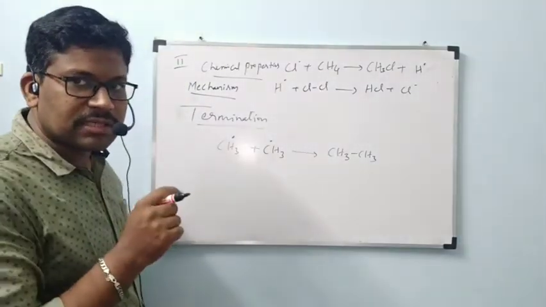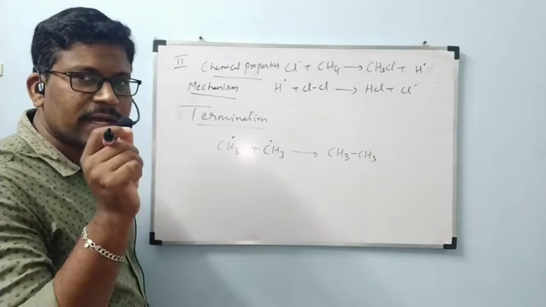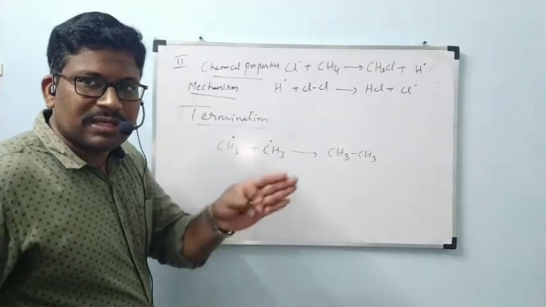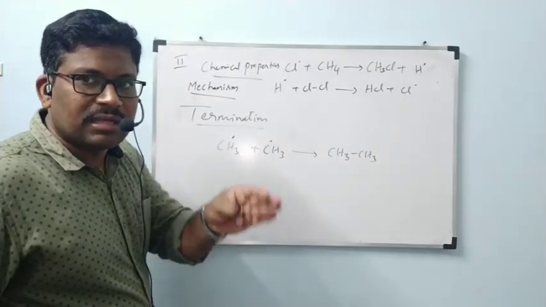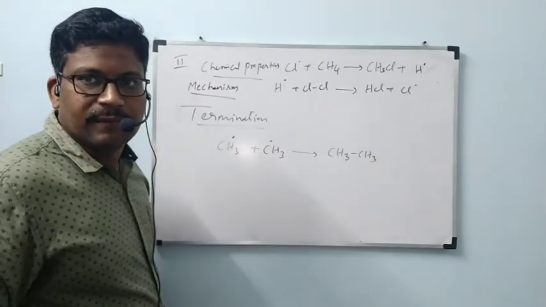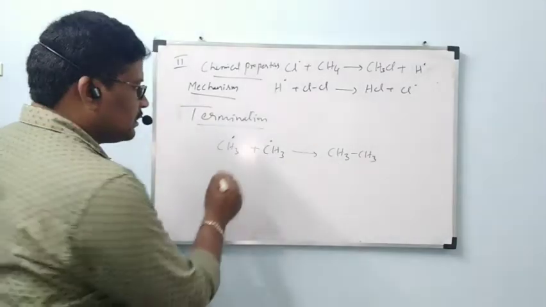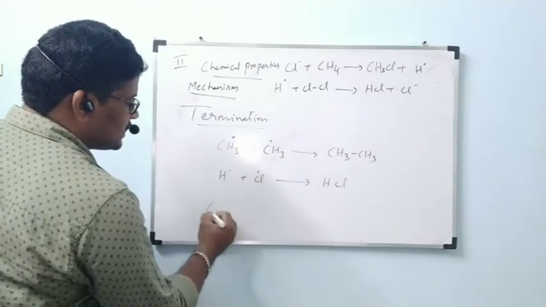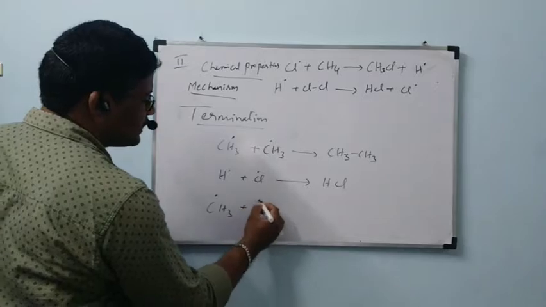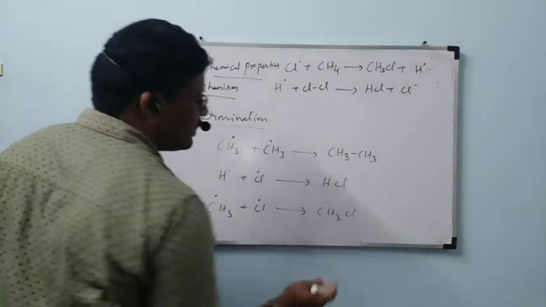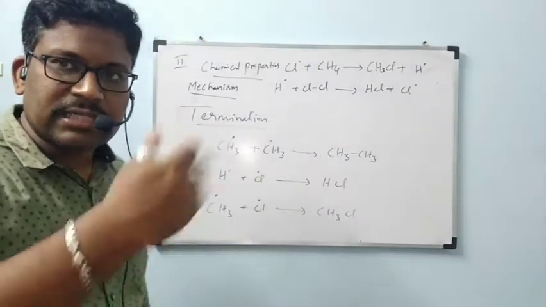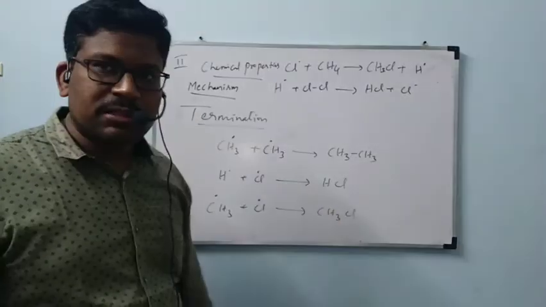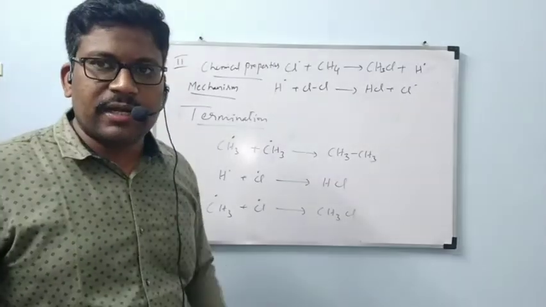This is a possibility of formation of 0.1%. This is very less. Means finally, whatever remaining products are there, at that time that scrap will be formed as ethane. That is the thing. Okay, next. H radical and chlorine radical will be formed as HCl. CH3 radical plus chlorine radical will be formed as CH3Cl. In this way, slowly the cyclic reaction will take place and they will come to an end in the formation of these products. These products are very less in quantity.